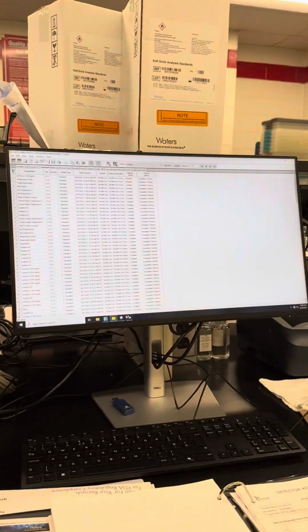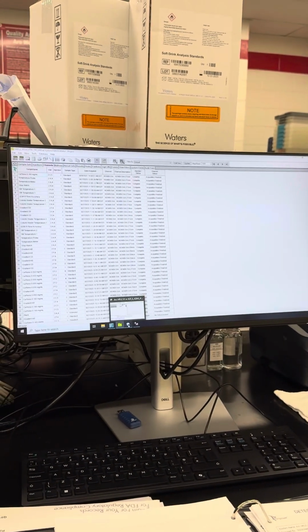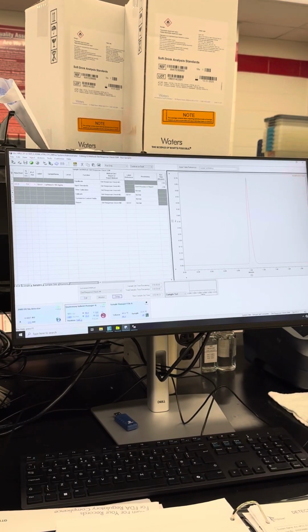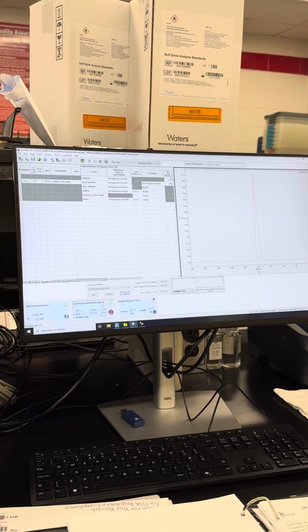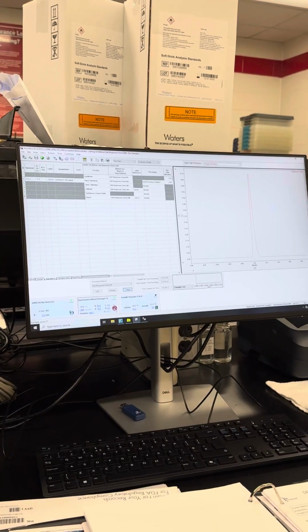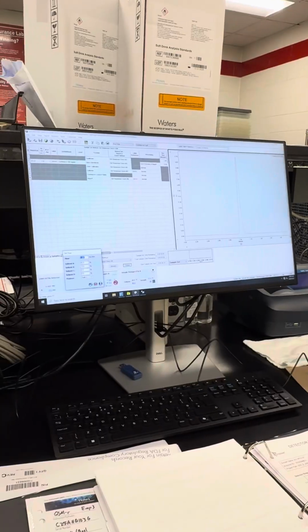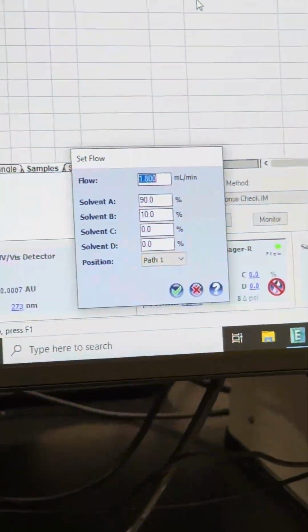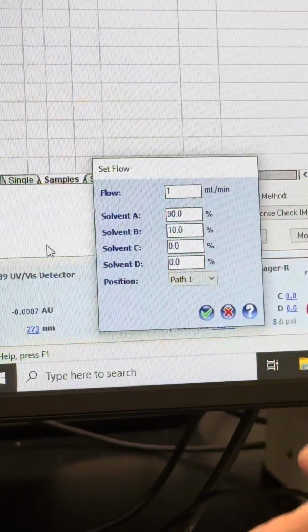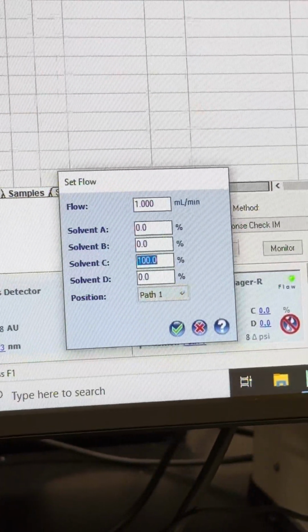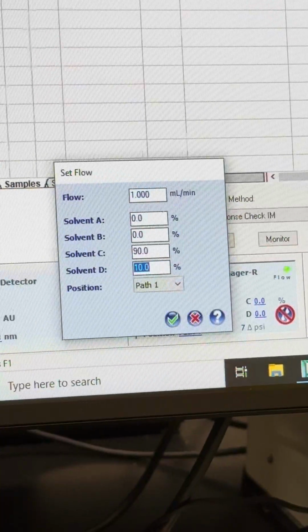Alrighty. So now let's go back into our run samples. So it's still going. Let's say I wanted to set it for a different flow rate, in milliliters per minute, and different solvents. Let's say I wanted to run through the C and D line. I can go here. I say I want it to run at 1 milliliter per minute, and I want this to be 0, this to be 0, this to be 90, and this to be 10.